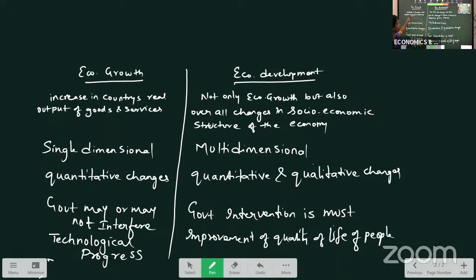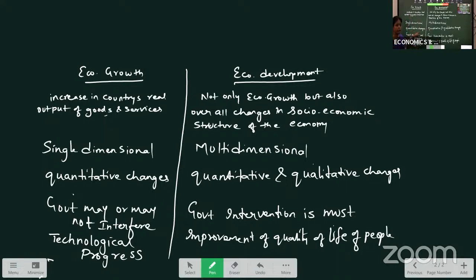See, growth means what? When the country's real output is increasing. What is development? Not only does output increase, but there are also changes in the socio-economic structure of the country. And economic growth is a single dimension. Why single dimension? Because only from the income side are we seeing. Development is multi-dimensional, not only income, but also we see what facilities they are getting, how is their standard of living, how is their quality of life and all.